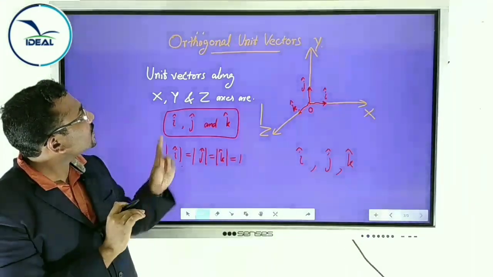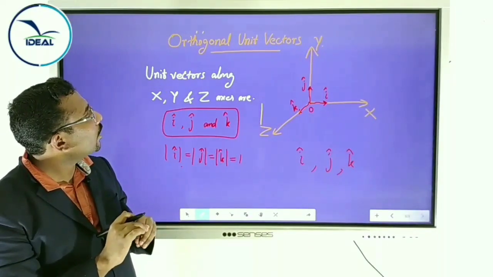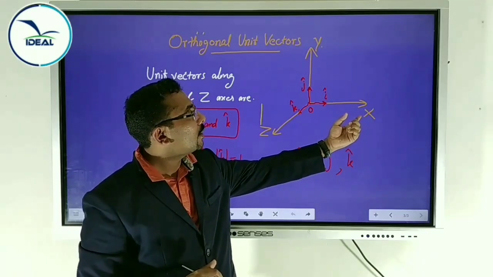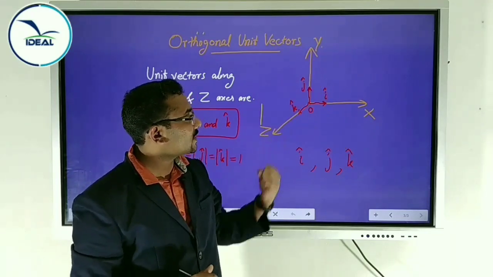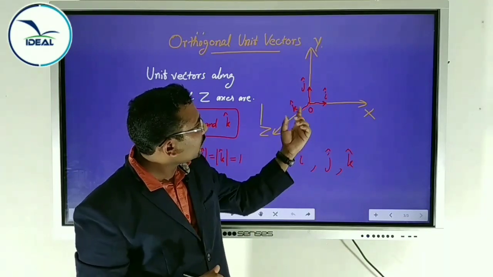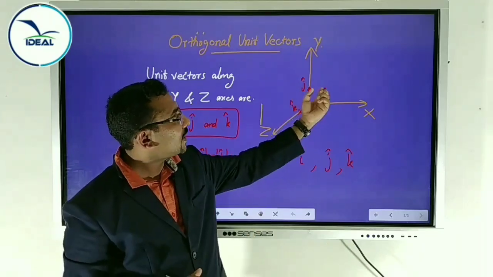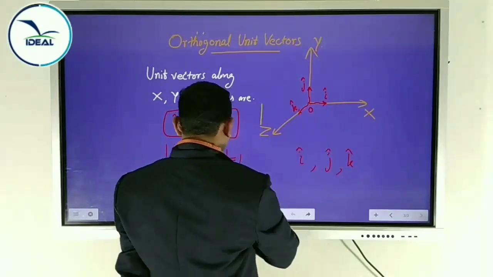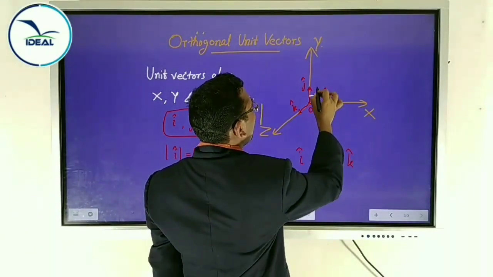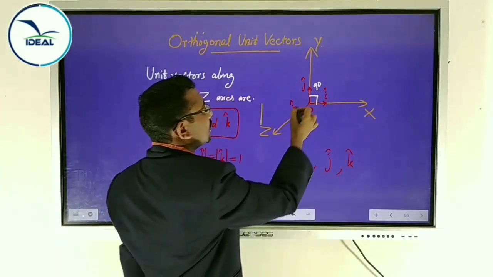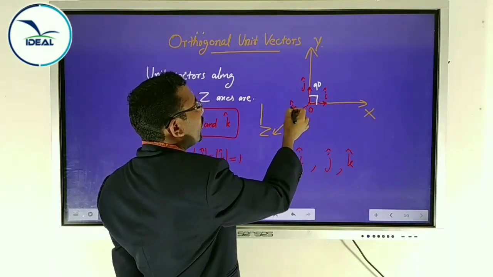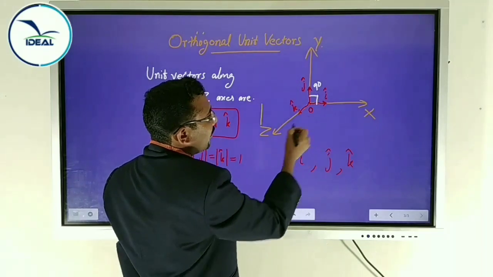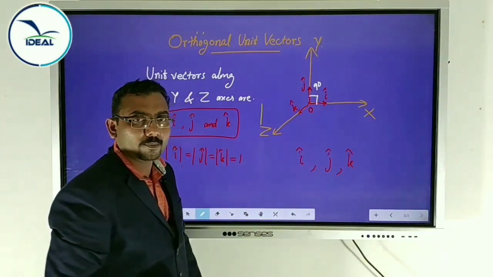We will discuss one important unit vector. You know the coordinate axes, x-axis, y-axis, z-axis. They are mutually perpendicular. The angle between x and y is 90 degree. Same, y and z make 90 degree, x and z make 90 degree.